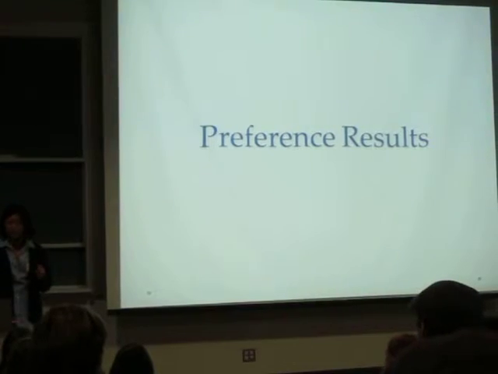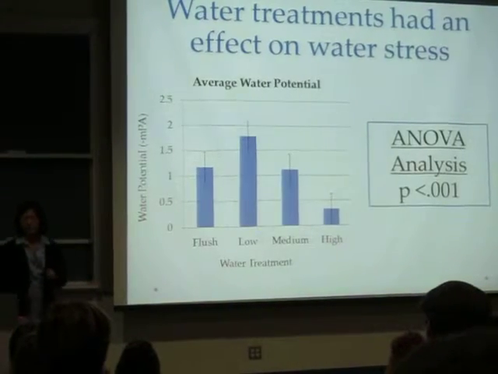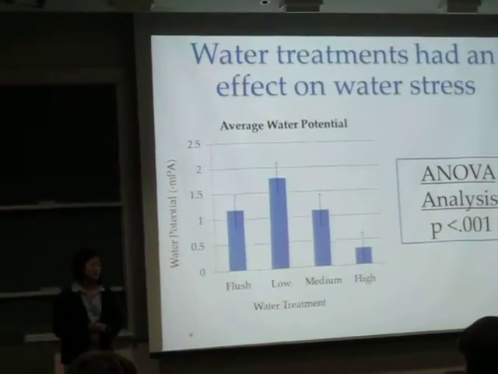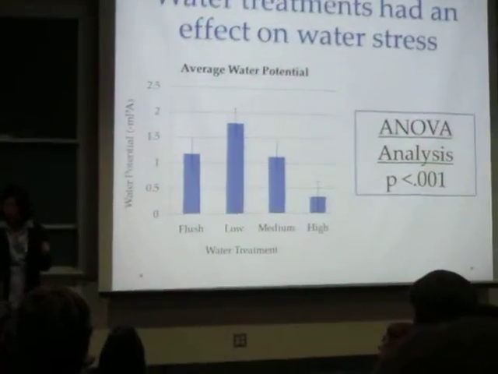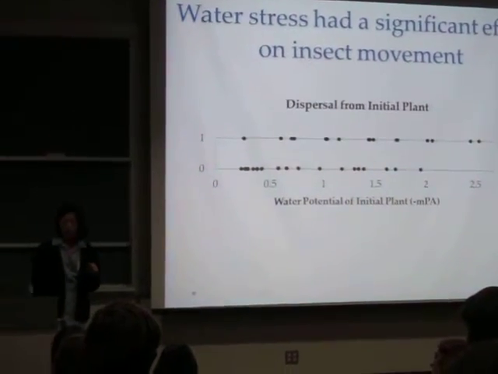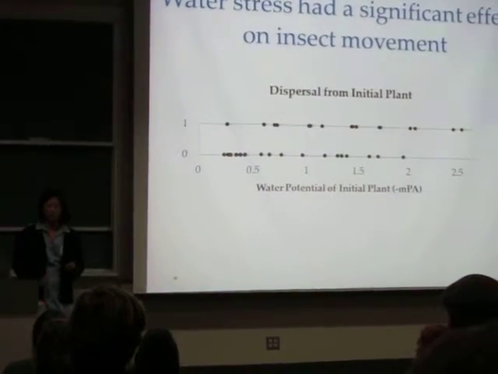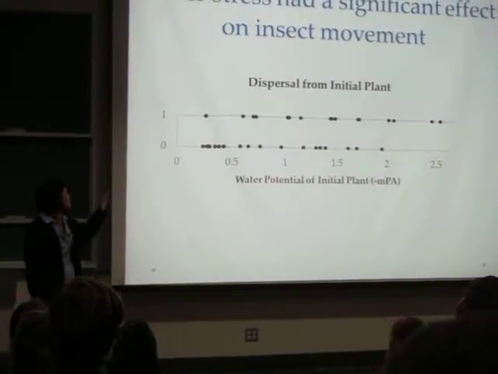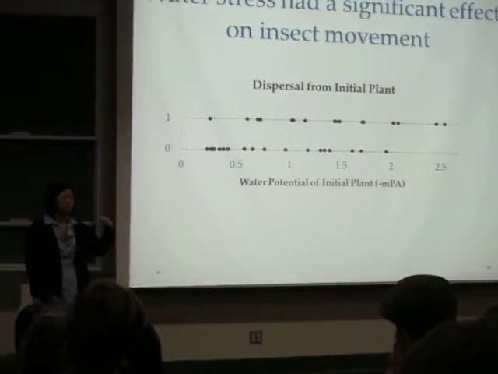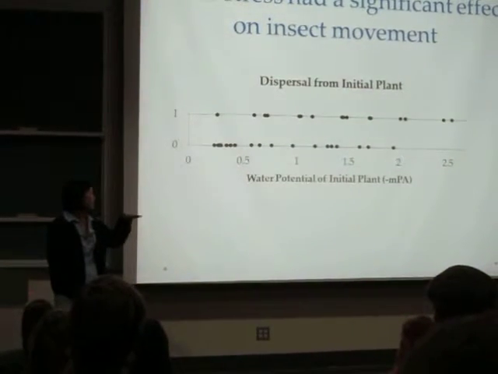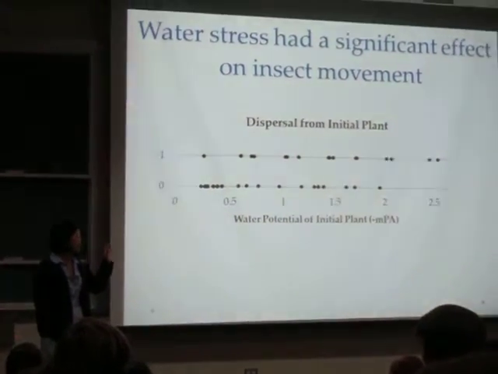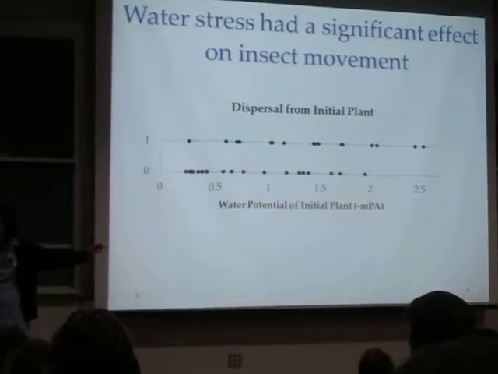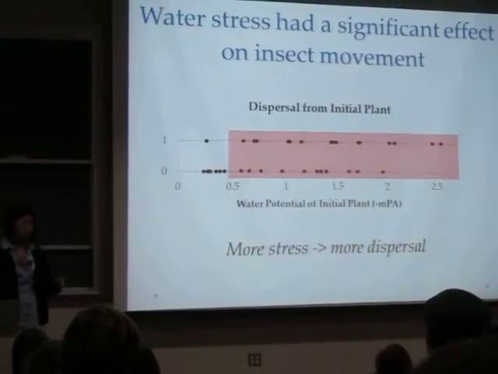And so after we collected all this data, we did some analysis, and we determined that indeed the water treatments that we provided the plants did have an effect on their water stress, and it was statistically relevant, and the treatments were all different. We also found that water stress had a significant effect on insect movement, which is what we believe. This graph shows dispersal from the initial plant. On the y-axis, a 1 signifies a movement away from the initial plant, and on the x-axis is a measurement of water potential, where on the leftmost side, a lower water potential indicates less stress, and as you move towards the right, it's more stress. So as you can see, in the higher regions of stress, there's more dispersal.